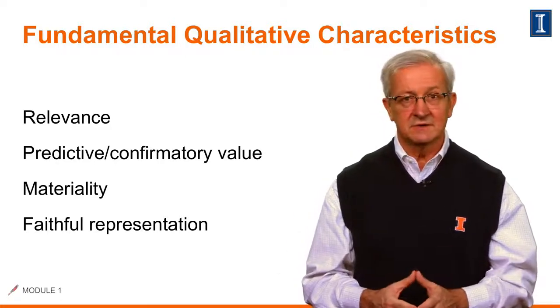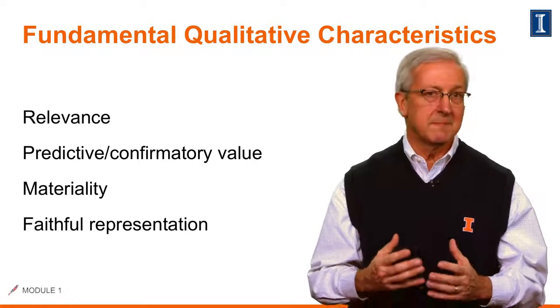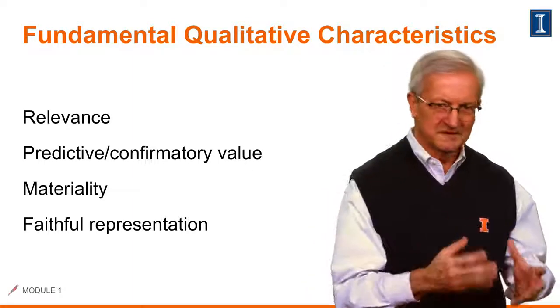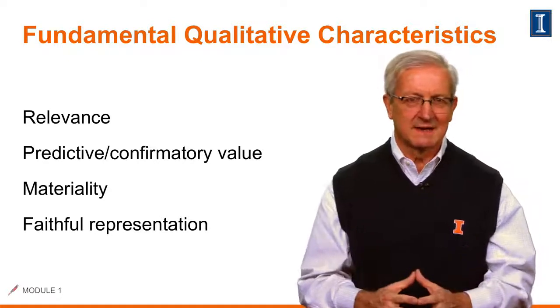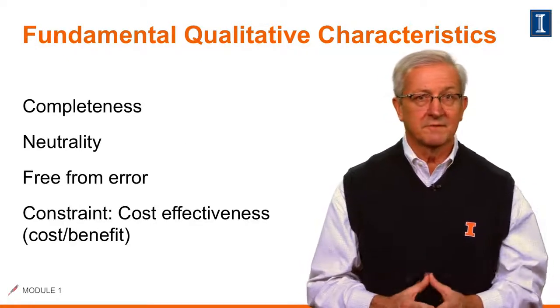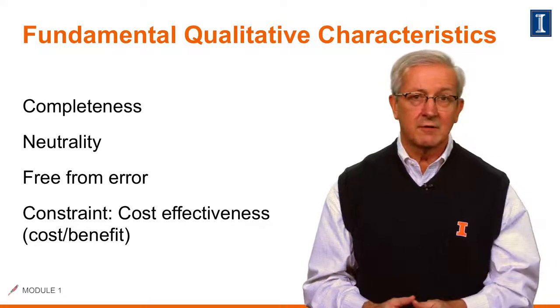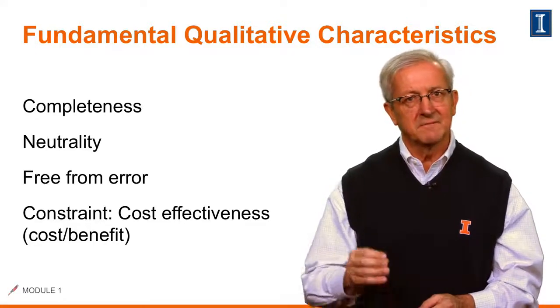Faithful representation indicates an agreement on what a measure actually represents. For example, inventory would not include receivables. That's just not making sense within that category. This also requires our information is complete and free from error. Then we talk about neutrality, which implies a freedom from bias.